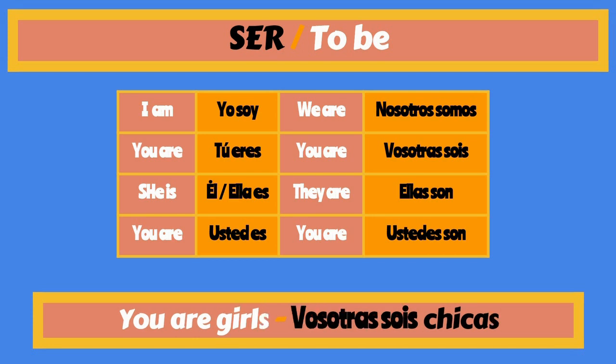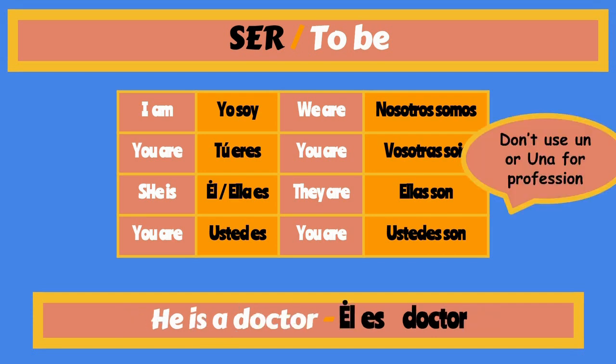Now if there were two girls, I would say vosotras sois chicas. I am speaking to a familiar situation. If it was in a formal situation, I would say ustedes son. Just like I said, it is just usually used in Spain. He is a doctor. Él es doctor. Please realize that the un is not necessary, or una, when we talk about professions. So you don't use the un or una when we talk about professions.